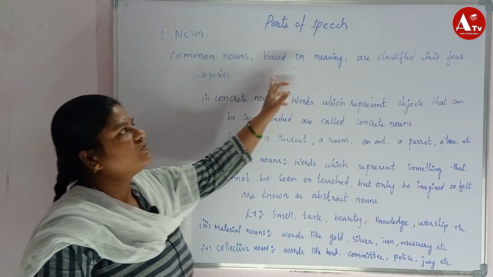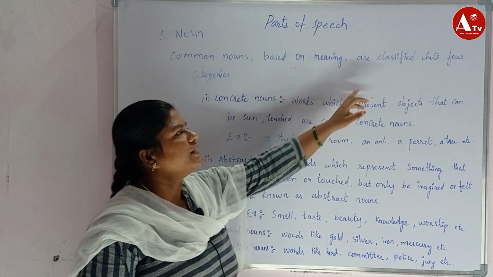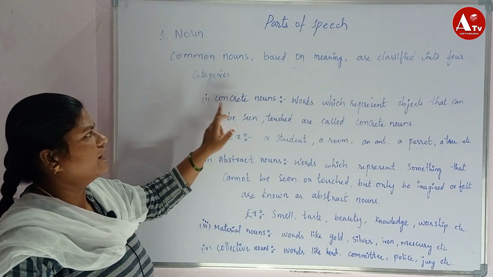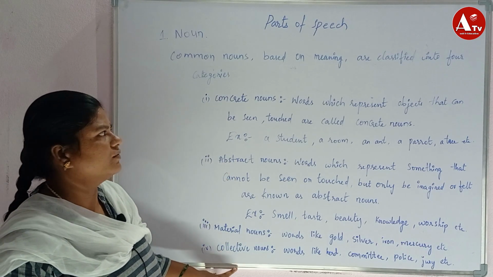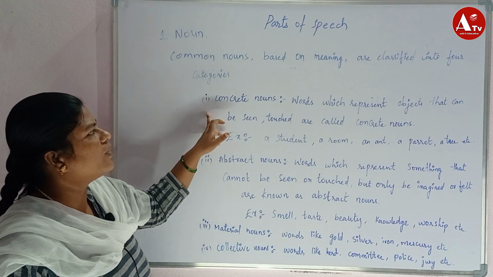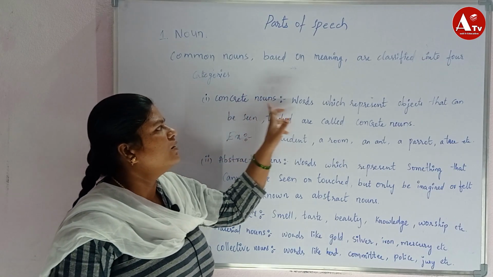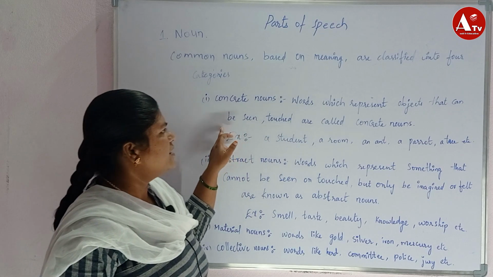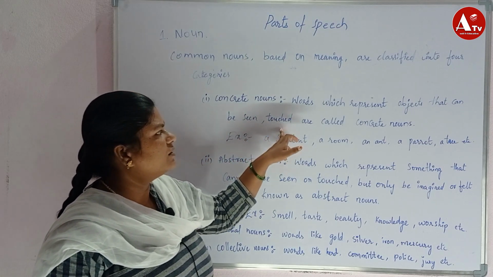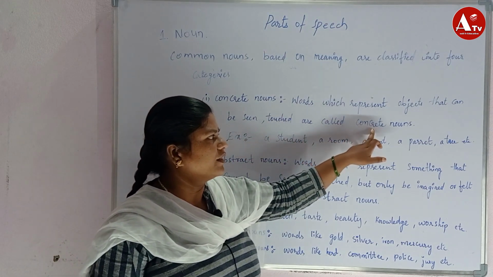Common nouns based on meanings are classified into four categories. They are concrete noun, abstract noun, material noun, collective noun. So let us discuss what is a concrete noun. Words which represent objects that can be seen or touched are called concrete nouns.